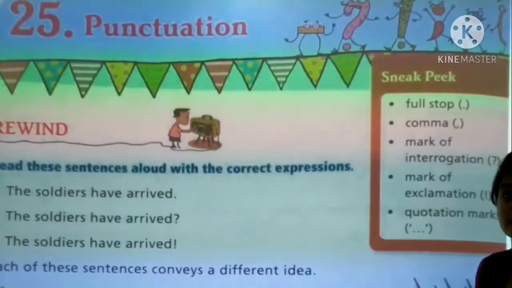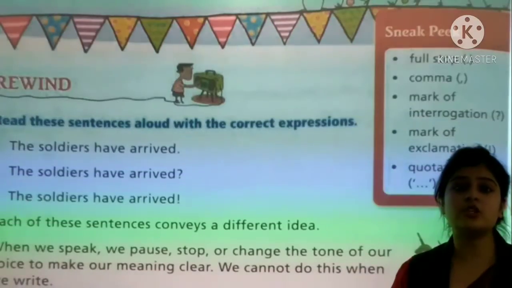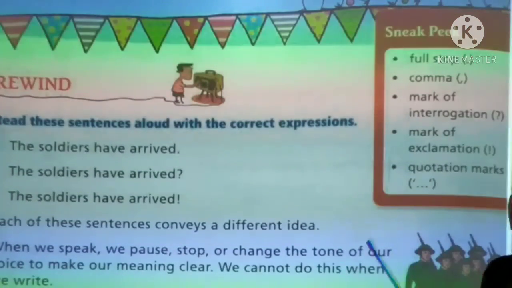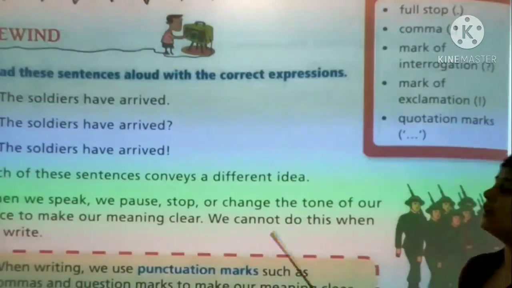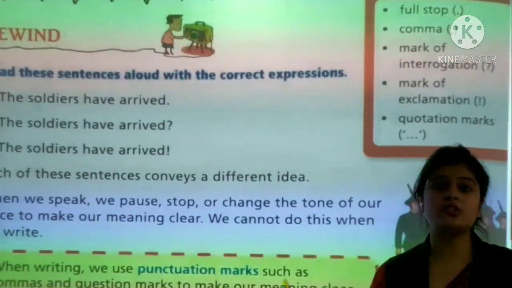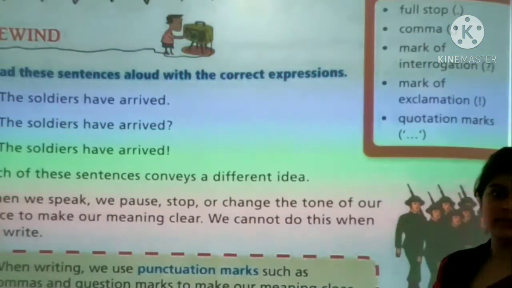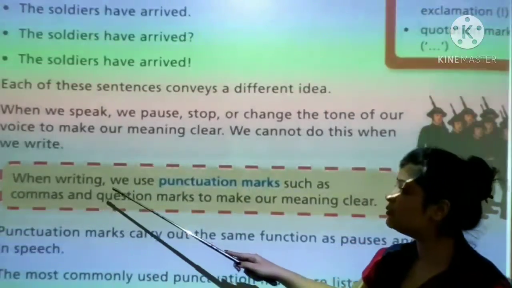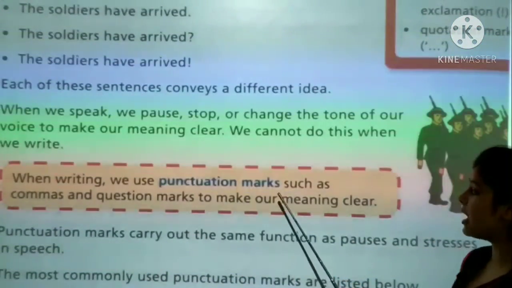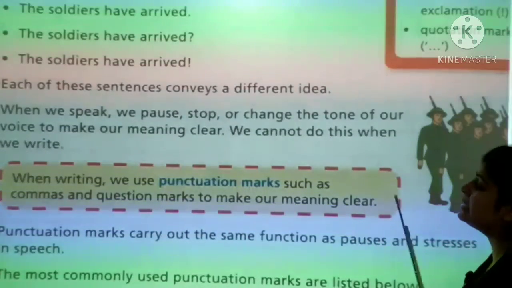Interrogation means when we ask questions. Mark of exclamation. Exclamation means when we show sudden feeling, shock. And quotation marks, when we talk about what someone else said, we need quotation marks. So these kinds of marks we will learn today. When we write, we use punctuation marks such as commas and question marks to make our meaning clear.